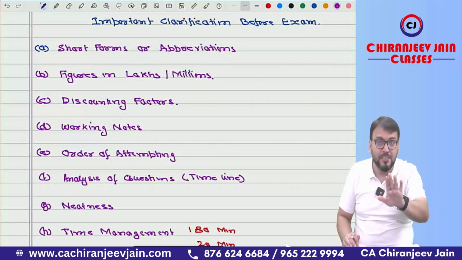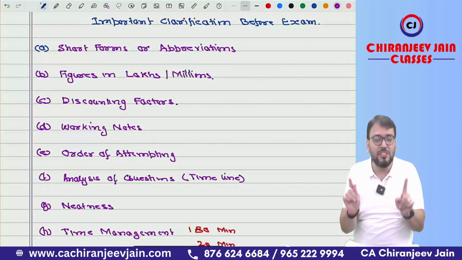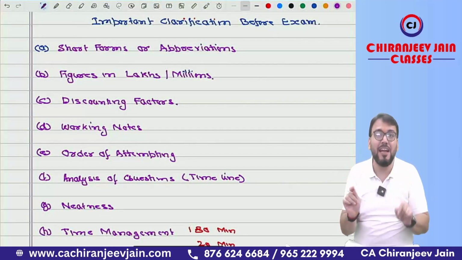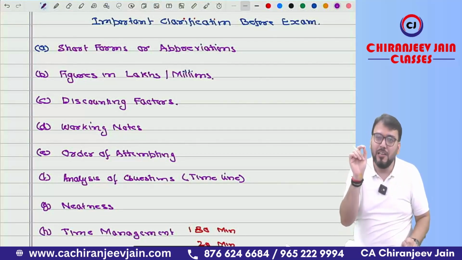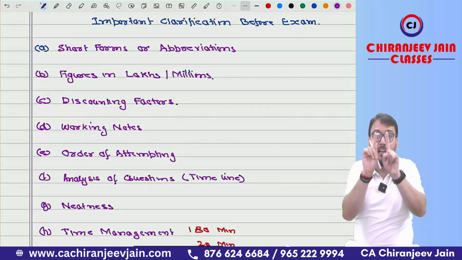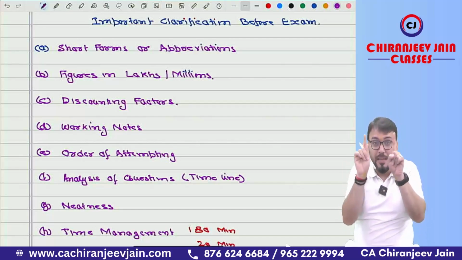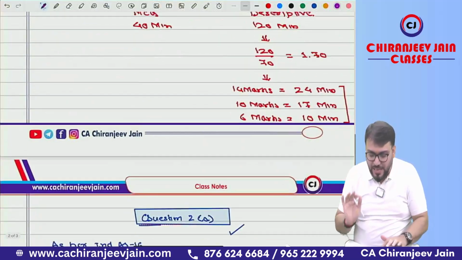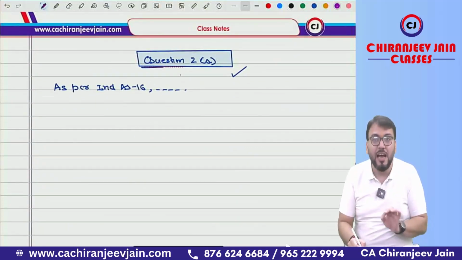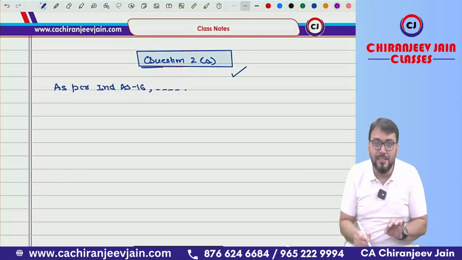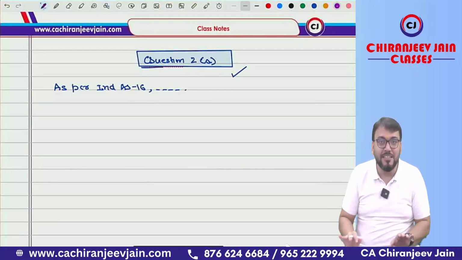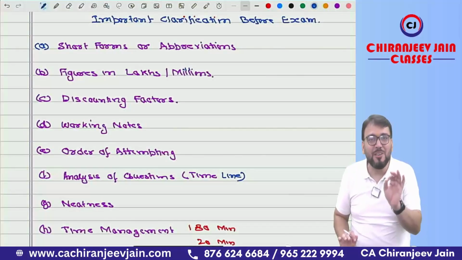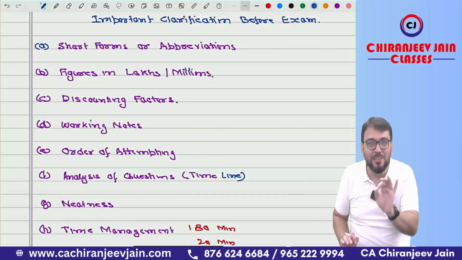Understood? My suggestion is that whenever you are starting any new question, start with a new page, and write the question number clearly at the top of the page, in the middle, in a box, just like this. I have just taken one example. You can see I have written question number 2A, and then write down your answer like this. Understood? Got this point?